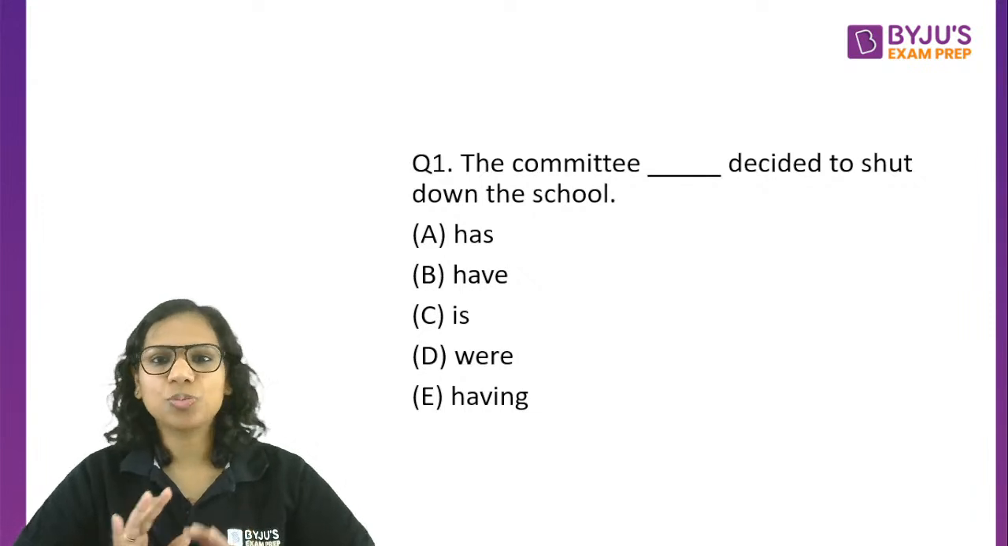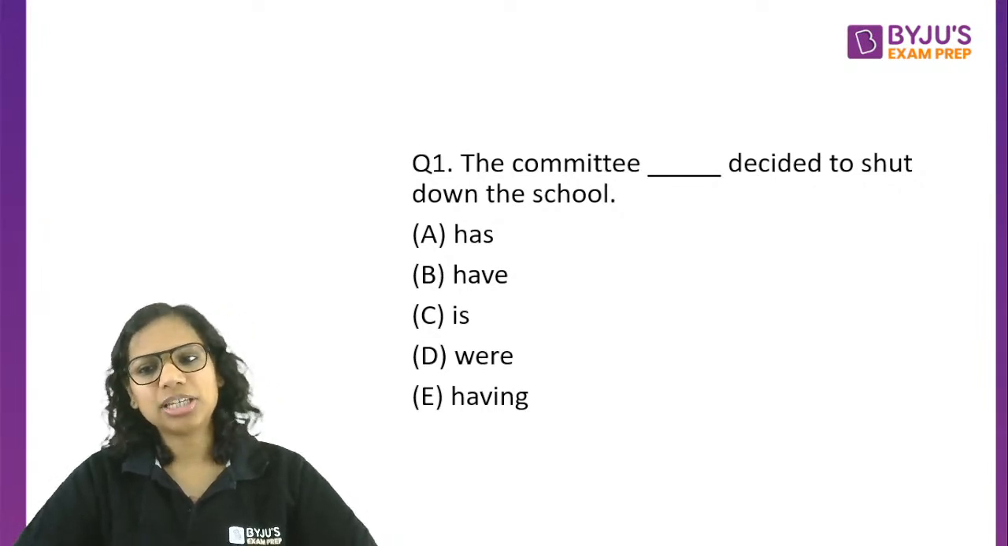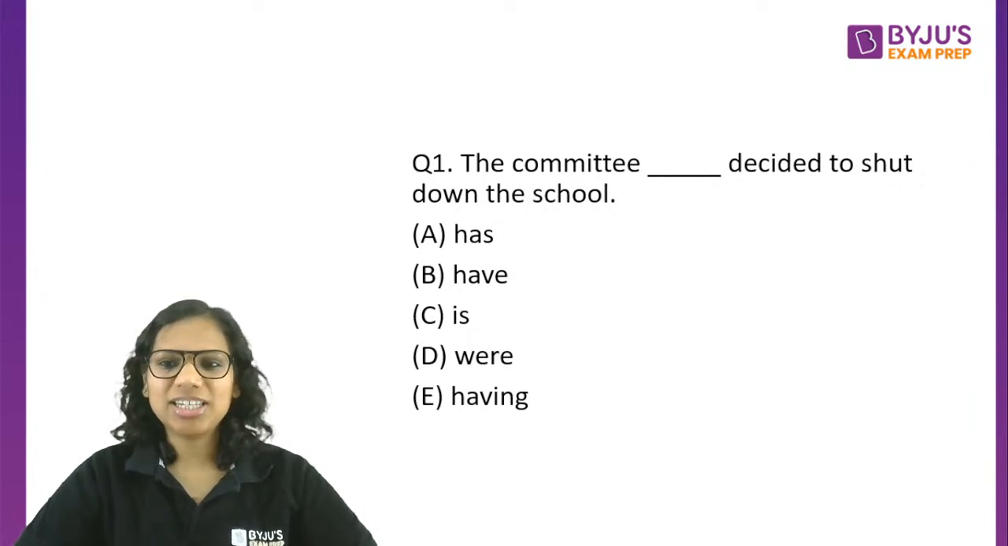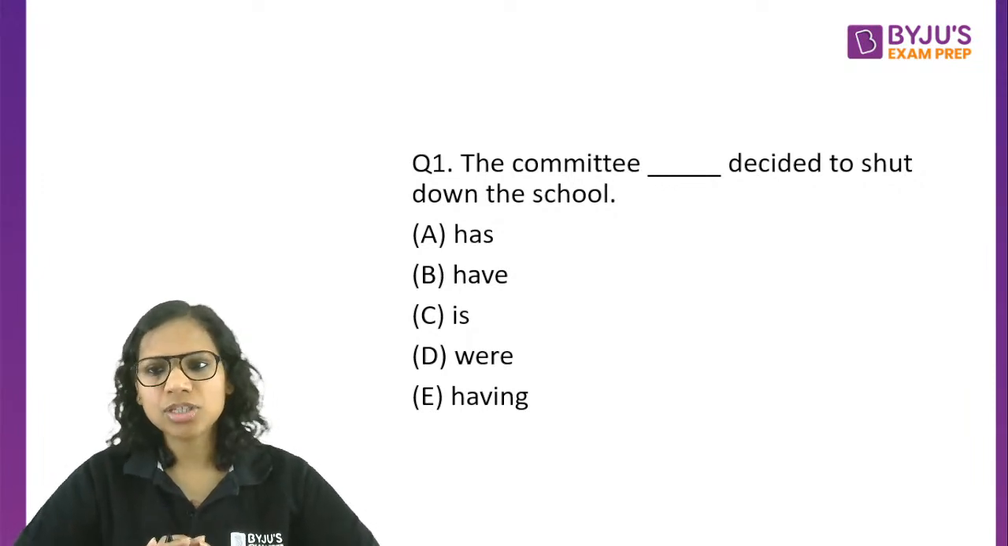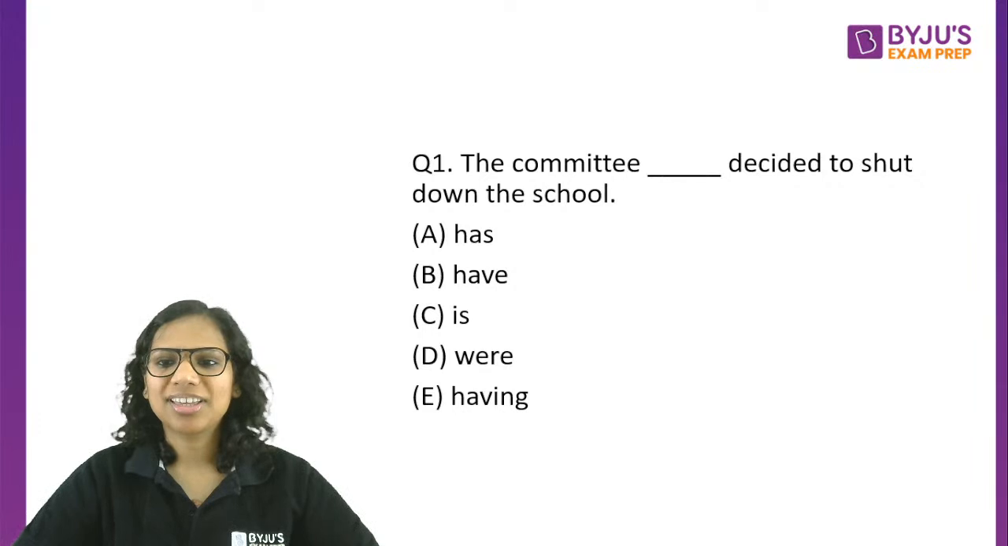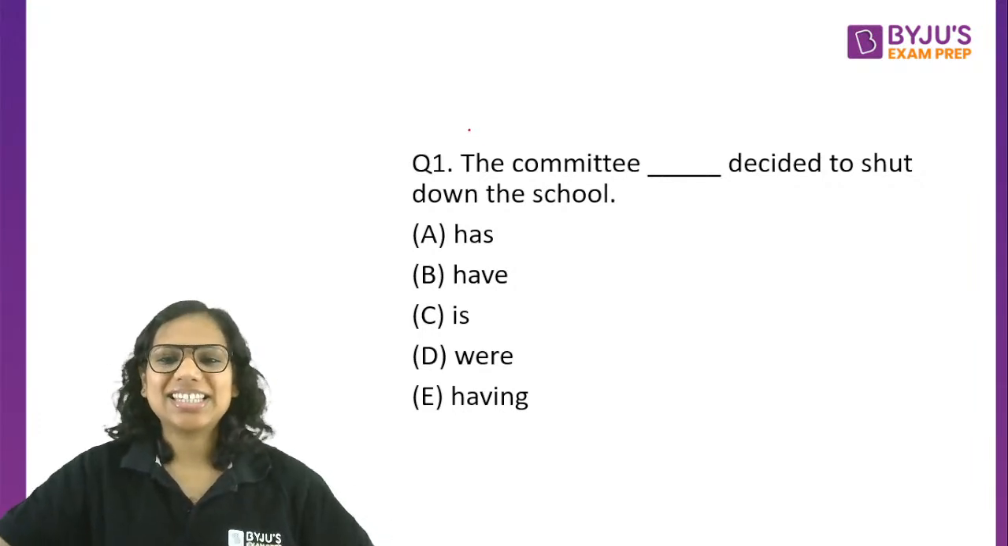Collective noun names a group. Correct, Tulshi. The committee dash decided to shut down the school. Ajay says A. Kinjal also says A. Sonali says A. All right. Good, good, good. I think all of you are saying A. No, Rajiv says have. Sanskriti also says have. Hello, hello, Vijay. Right. Let's see.